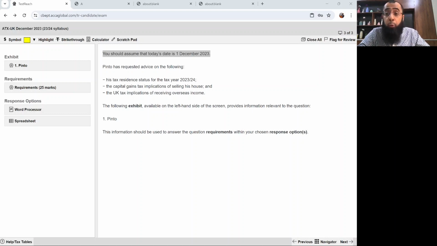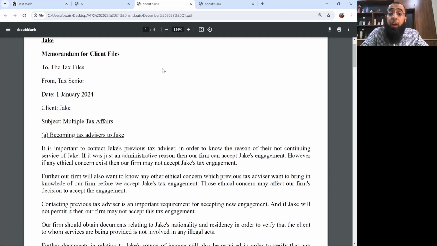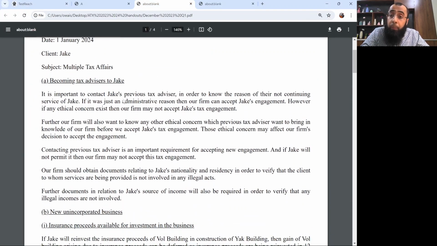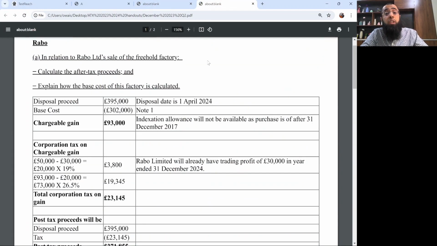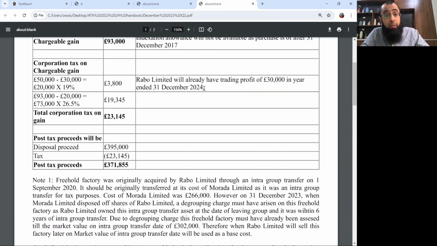You all know my approach, as we have followed that approach in the first two classes also. First I read the complete question, we discuss the answer points which we have to include in the answer, and then I actually draft the complete answer during the class. Like we have drafted the complete answer during the previous two classes, which were question number 1 and question number 2 of December 23 attempt.